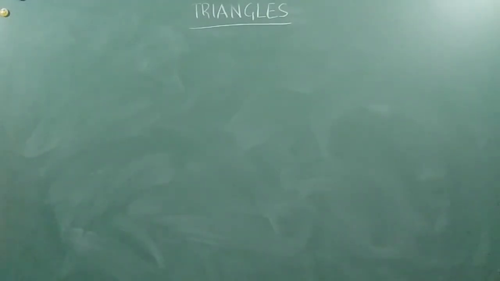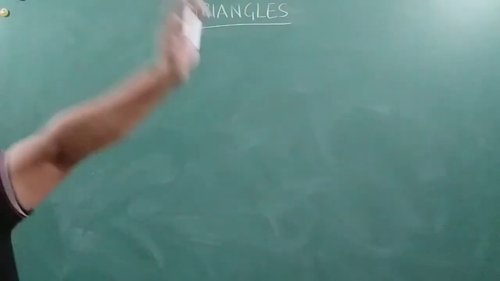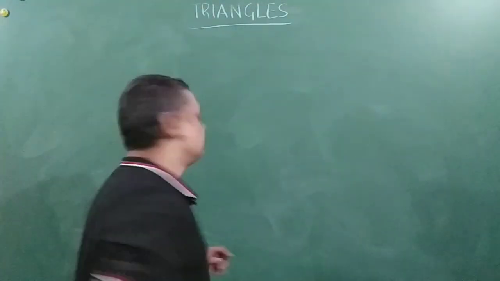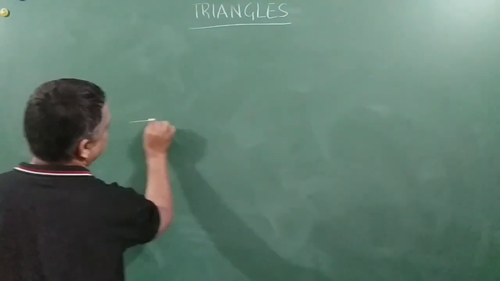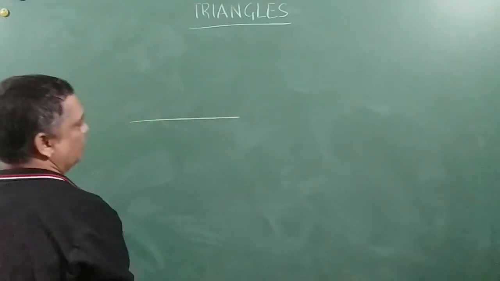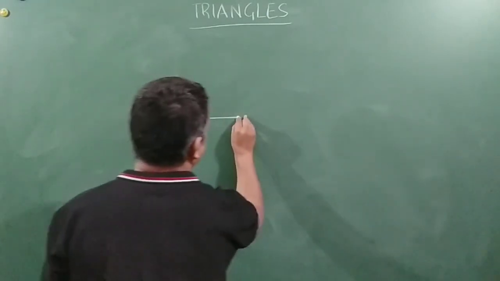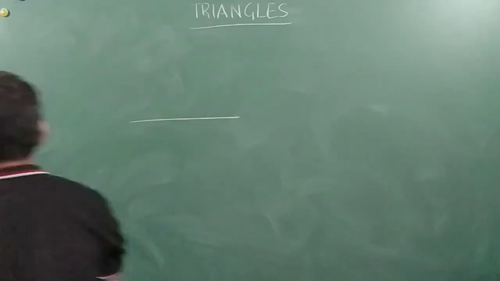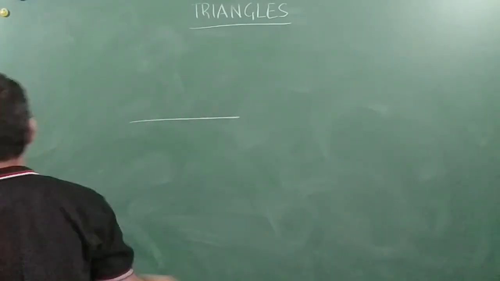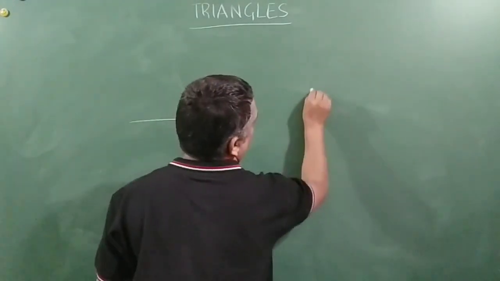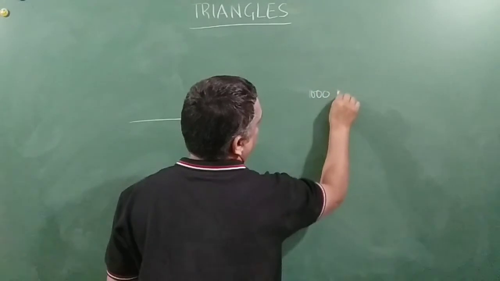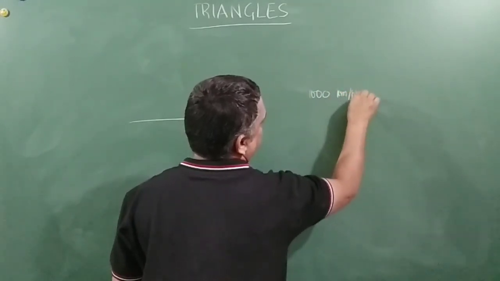An aeroplane leaves an airport and flies due north at a speed of 1000 km per hour. So we all know, friends, that north is upward direction. Okay. So the speed is 1000 kmph.